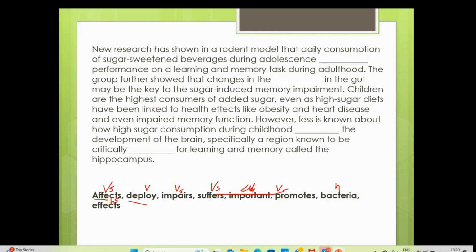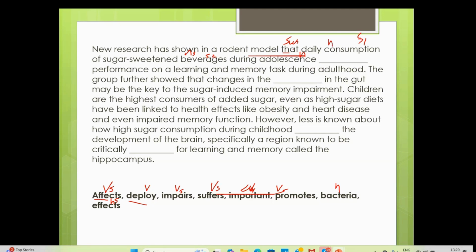Now what we need here, we need to see the grammar part first. That is here. So we don't need to decode everything. Subordinate conjunction is there. So the daily consumption is your first subject. Sugar sweetened beverages is your second subject. It's plural and this is singular. Always remember that also. Okay. During adolescence is your singular noun.